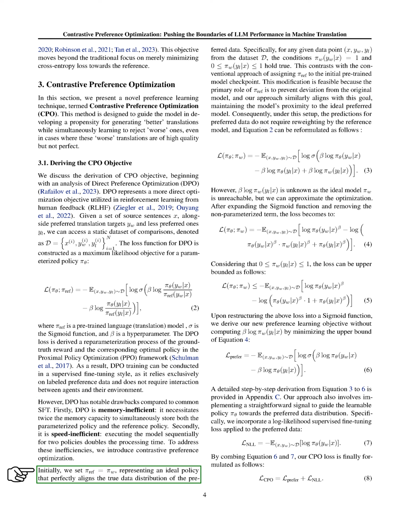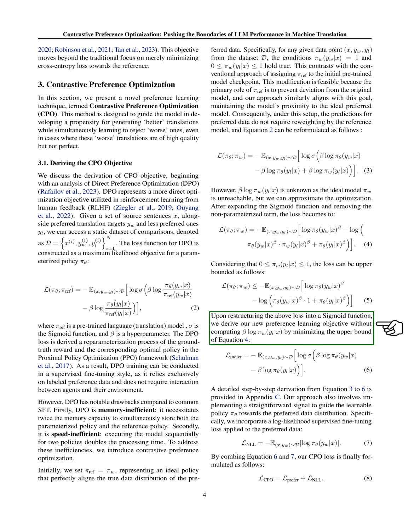We start by setting an ideal policy that perfectly matches the true data distribution of the preferred data. For any given data point from the dataset, certain conditions hold true. This is different from the usual approach of assigning the initial pre-trained model checkpoint. This change is possible because the main role of the ideal policy is to prevent deviation from the original model, and our approach aligns with this goal, keeping the model close to the ideal preferred model. As a result, the predictions for preferred data don't need to be reweighted by the reference model, and the equation can be reformulated. However, the ideal model is unreachable, but we can approximate the optimization.